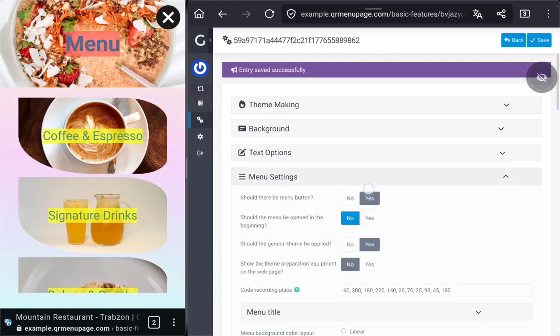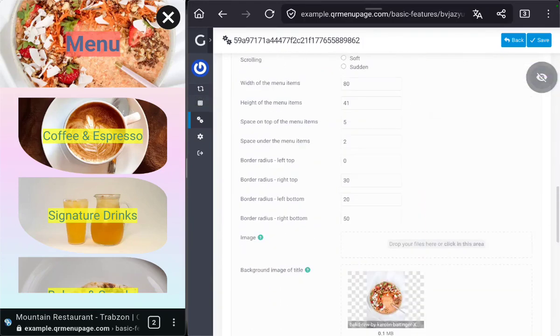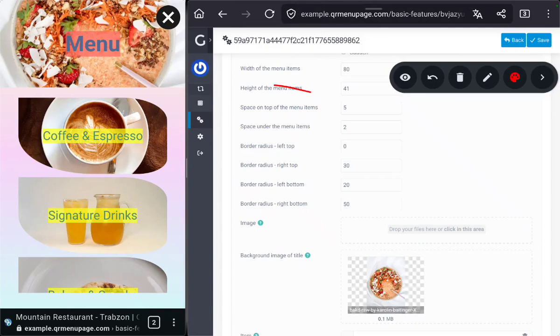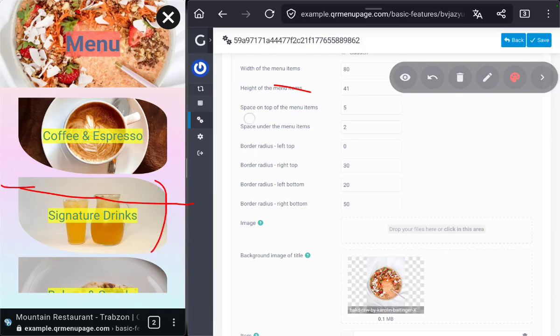Let's continue with settings. Height of the menu items. Again, if we say 100, this much is 41. Space on top of items and under menu items. It means this space. And radius of corners.